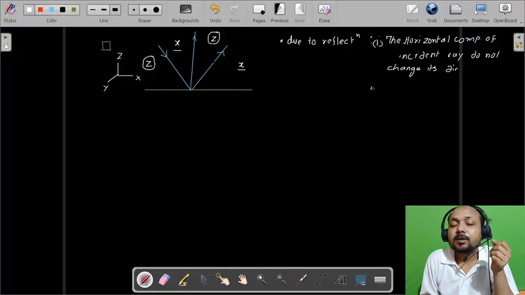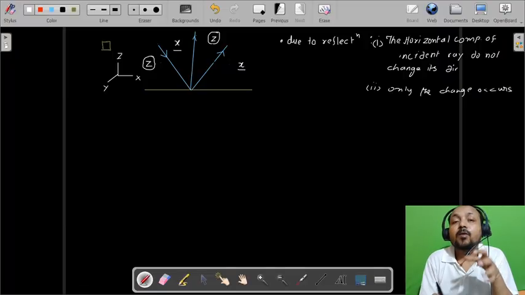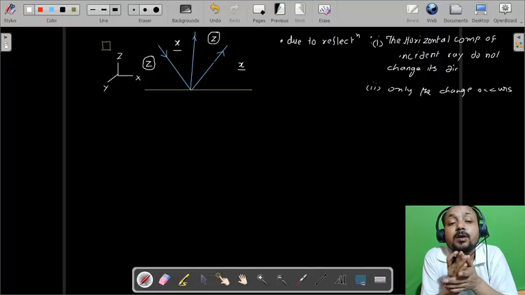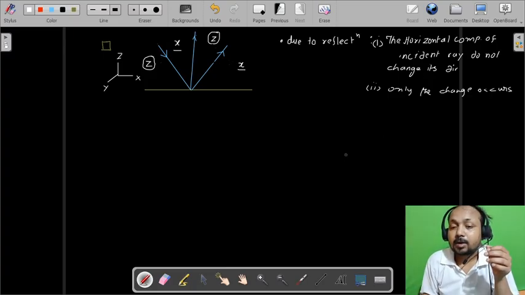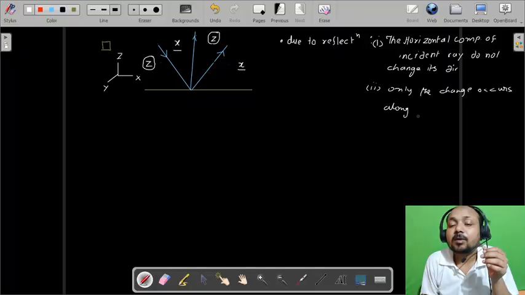And the second thing is only the change occurs along that direction which is perpendicular to the reflecting surface. Okay, occurs along perpendicular to the surface.